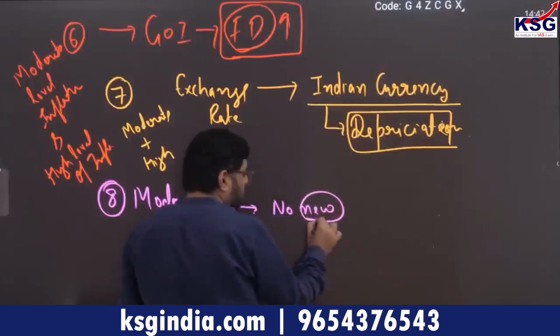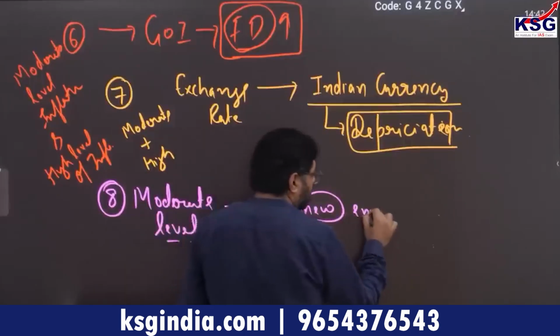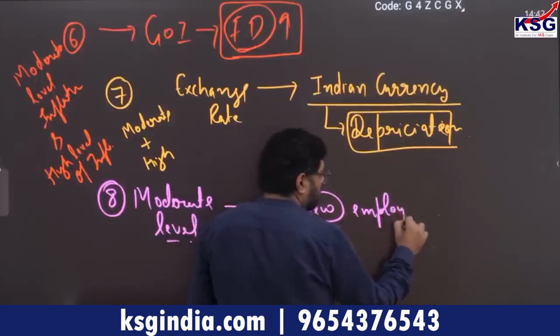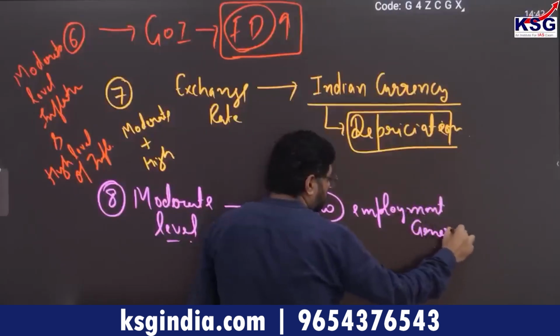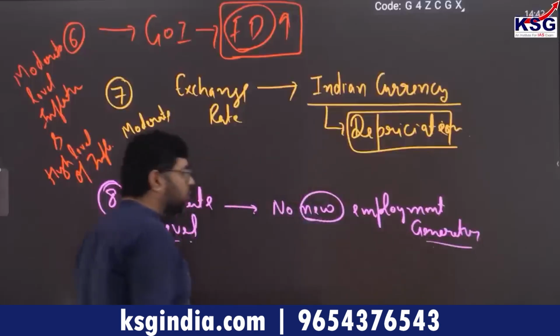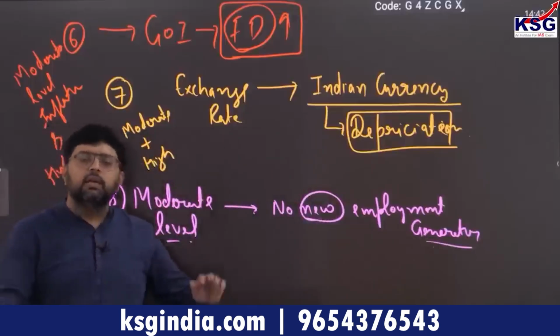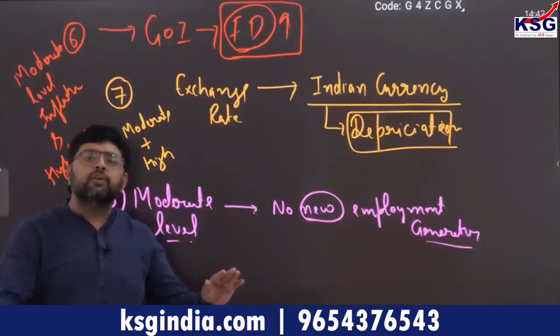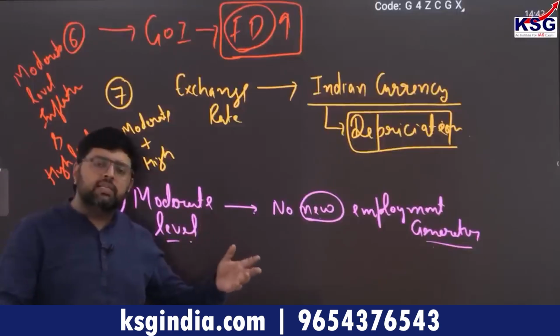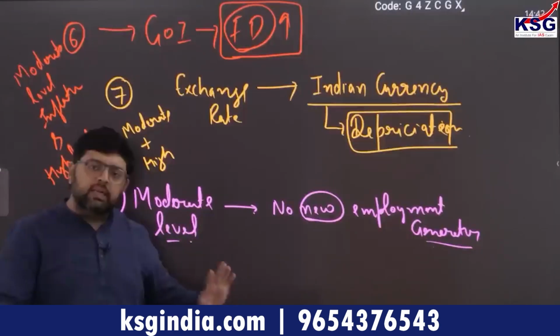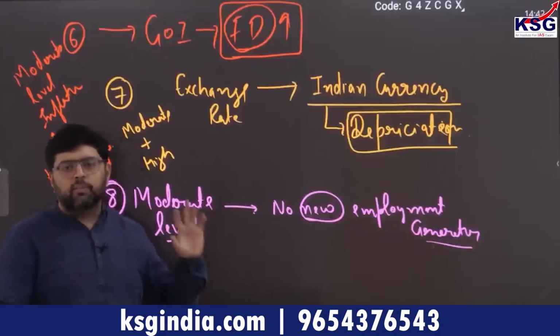I am focusing on new employment generation. So when I am saying this, it means freshers will not get the opportunity to get the job. Those who are already working, the existing employees, they will only work. So no new employment at that time.